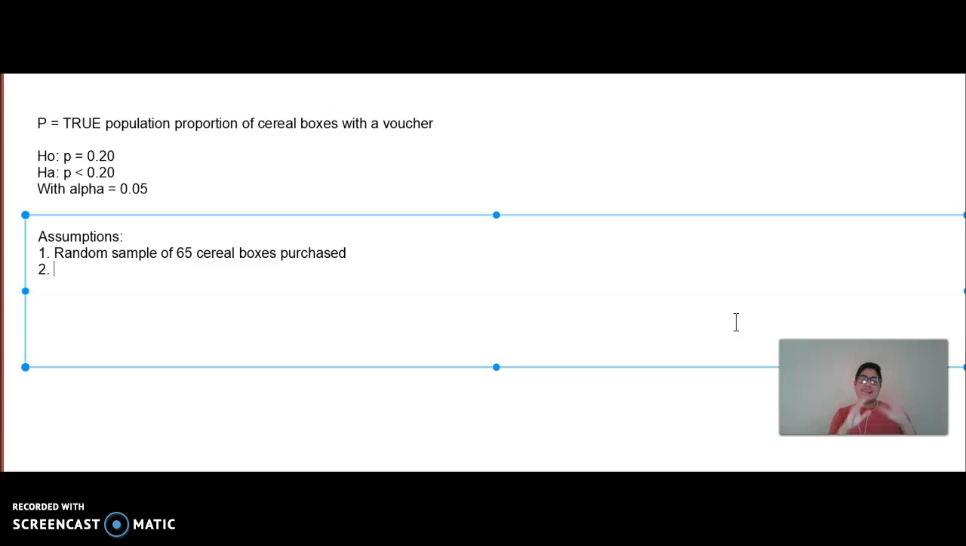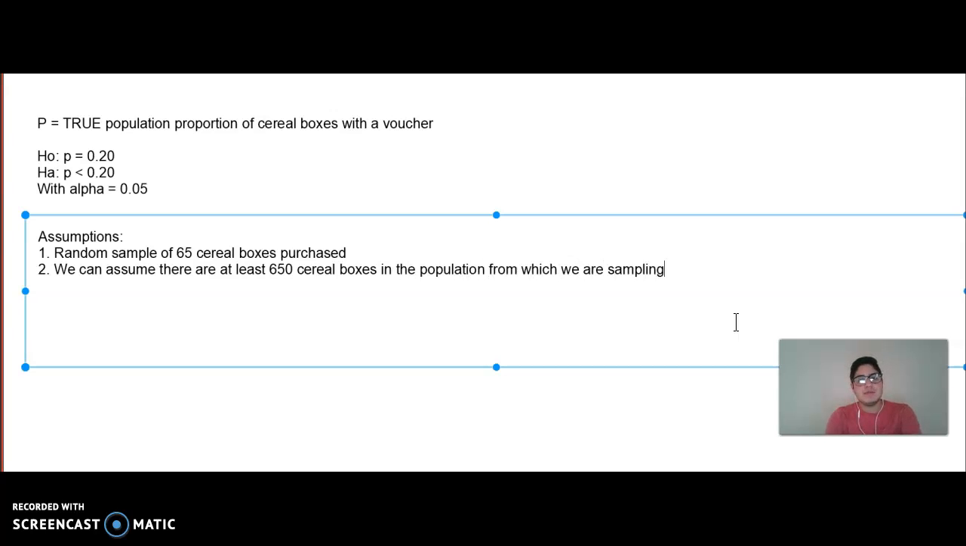Now, you can write an inequality here, but again, you all know math and you all know how to read and write, so why not spice it up? So if my sample size was 65, using the 10% condition, 65 is 10% of 650. Now remember, our sample has to be less than or equal to 10% of the population. So it would be safe to assume, we can assume there are at least 650 cereal boxes in the population from which we are sampling.